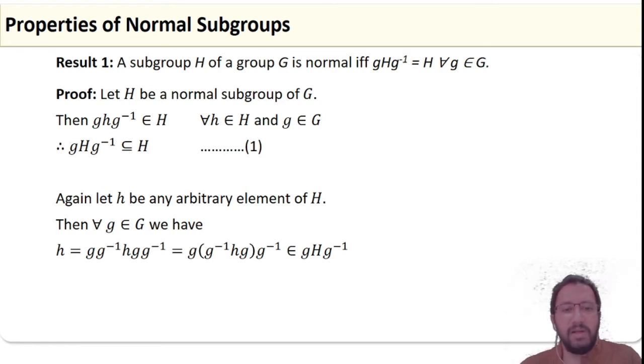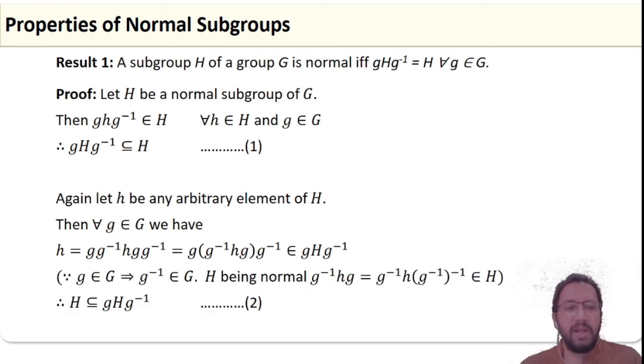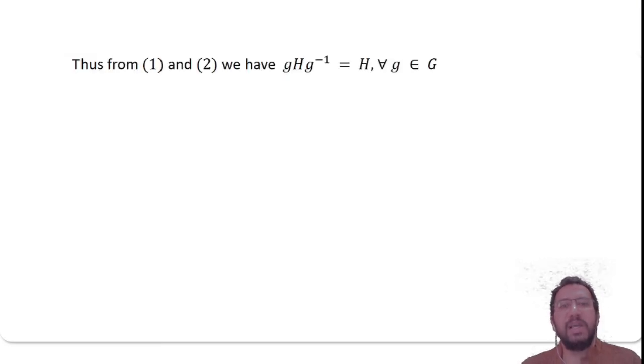Here you have to observe that instead of g h g inverse, we have g inverse h g. That also belongs to H, because instead of the element g, you take the element g inverse and apply the definition; the inverse of g inverse is g, therefore g inverse h g belongs to H. That proves H is contained in gHg inverse. From 1 and 2, you can clearly observe gHg inverse equals H for all g belongs to G.